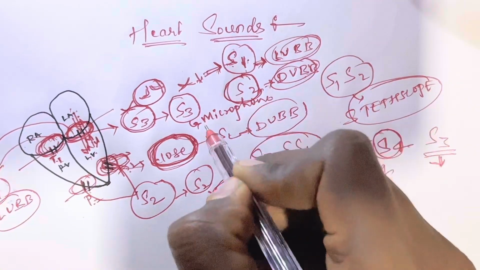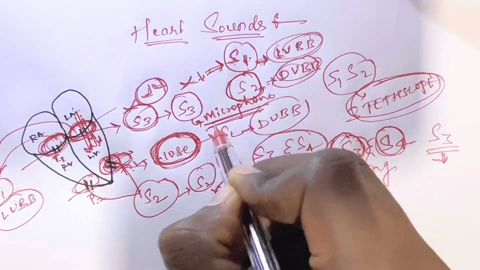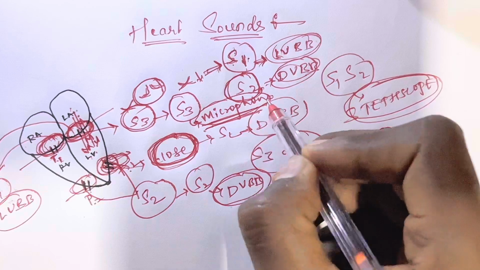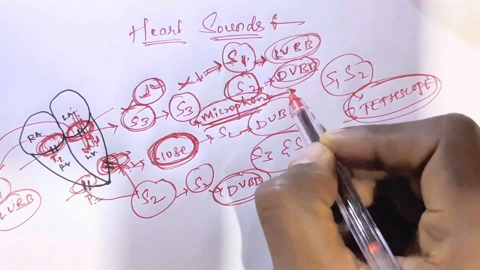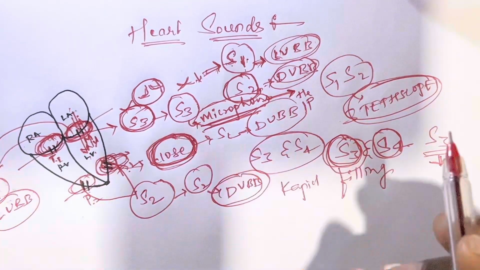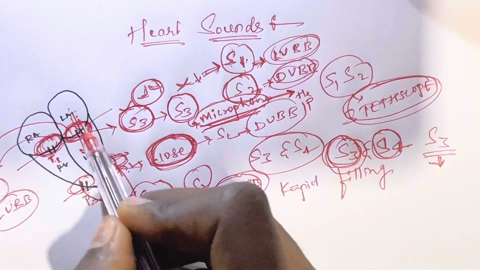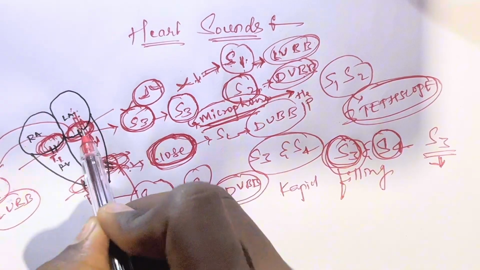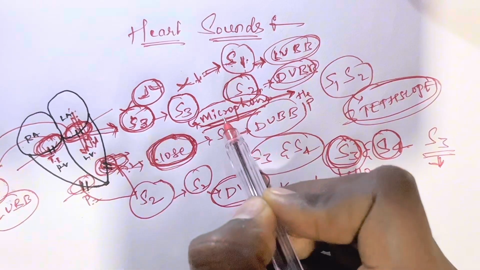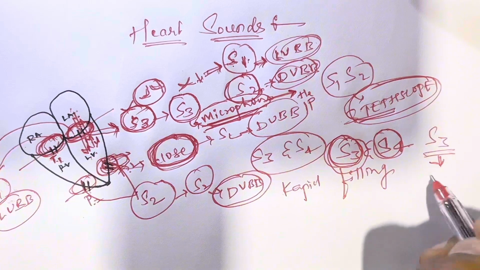Very important: the S3 sound will never be heard through a stethoscope; it is heard only through a microphone. One microphone device helps to hear the S3 sound. Once again, the S3 is heard only when blood rushes from the atrium to the ventricle, that rushing sound is called S3, and it is heard only through microphones, not through a stethoscope.